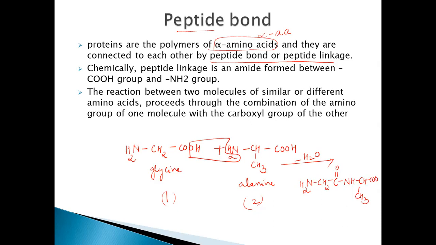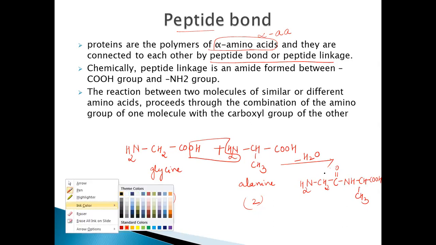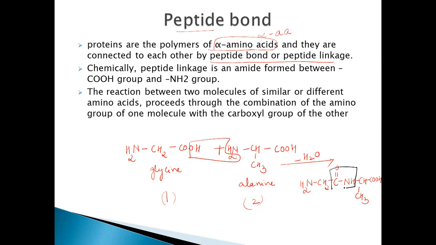This is the formation of a dipeptide, and here we can see the peptide linkage, this CONH bond. This is what we call a peptide linkage, amide bond or peptide bond, which is formed between the two amino acids, glycine and alanine. I can represent this as glycyl alanine, which means a peptide bond is formed between amino acid glycine and amino acid alanine, resulting in this dipeptide. Because there are two amino acids linked by one peptide bond, I call it a dipeptide.